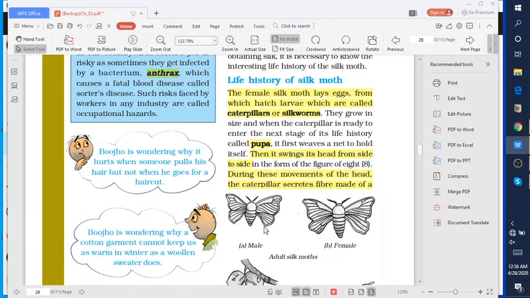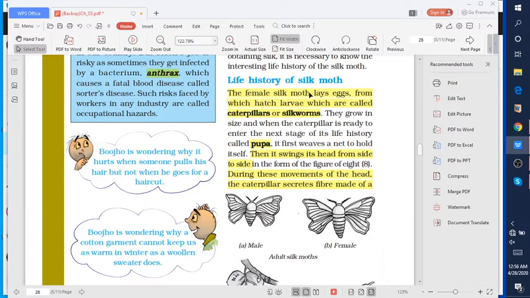There are different stages in the life history of the silk moth, which we will discuss in this chapter. The female silk moth lays eggs. There are different stages in the silkworm: one is the caterpillar, one is the pupa, and another is the silk moth. So what is a silkworm?